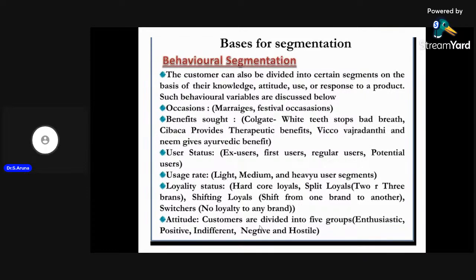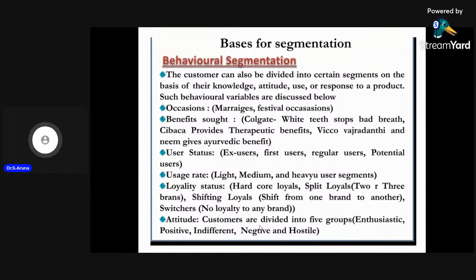As per behavioral segmentation, the behavior of the human being will vary depending upon their need and their preference. If we are going to buy toothpaste, we generally buy it for two reasons. First, to get relief from tooth odor, or to get relief from tooth disease, any decay. If we have any decay, we want to get relief from that. These are the two reasons why people buy and use toothpaste.